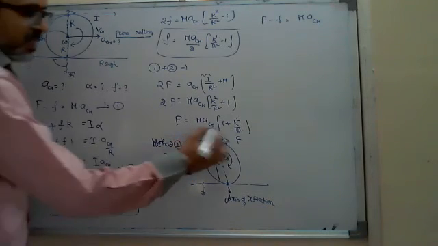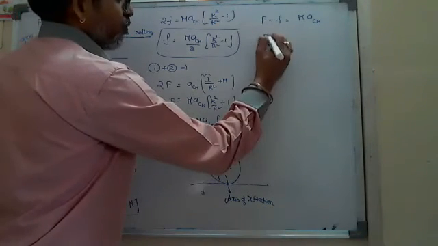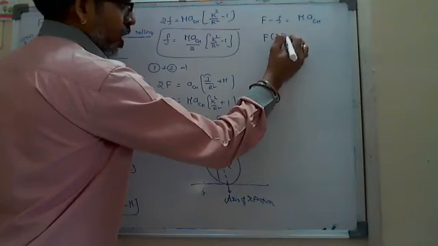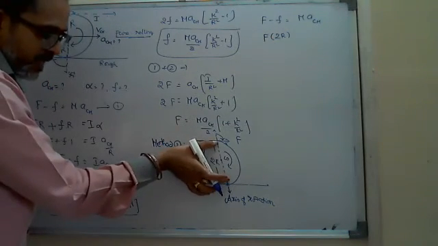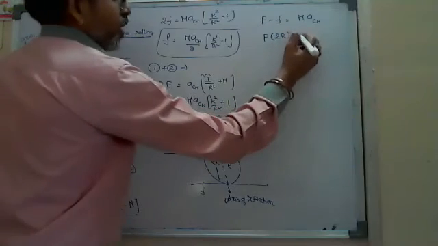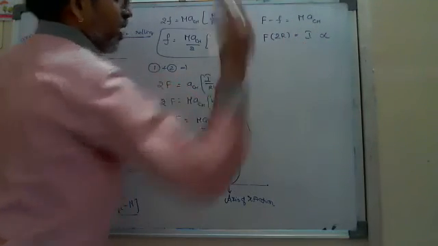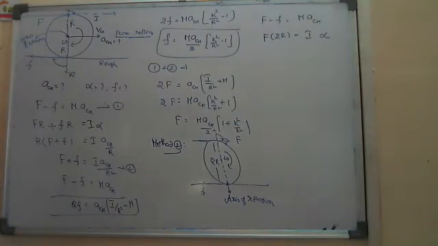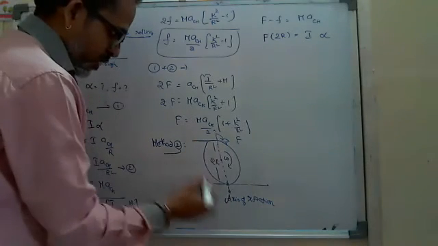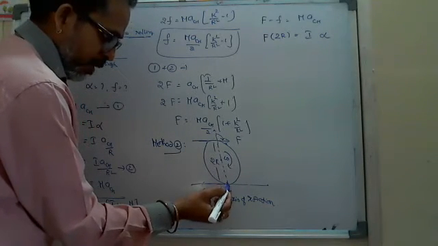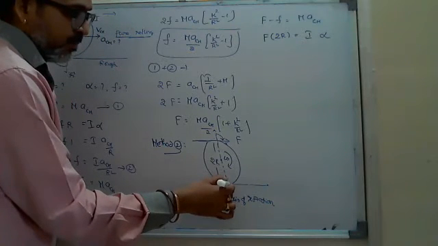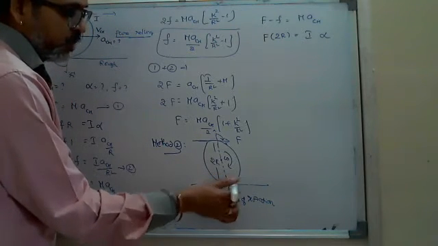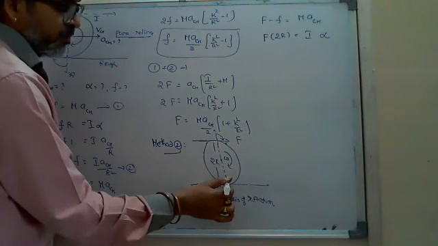So in this case, the clockwise torque, only F into 2R, the perpendicular distance is 2R, is equal to, that is the net torque, I into alpha, where I take care now. I is equal to the moment of inertia of the body about a point here, which is a tangent and perpendicular to the plane of the body.